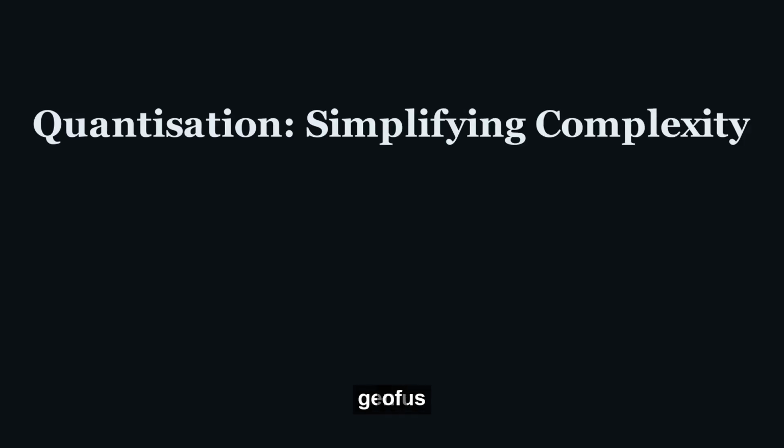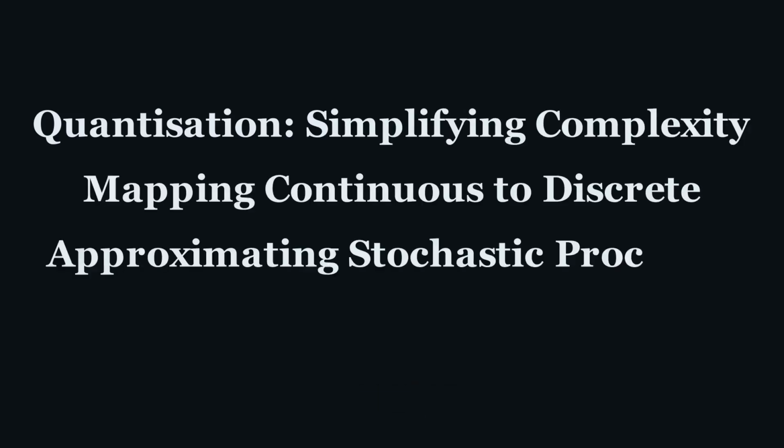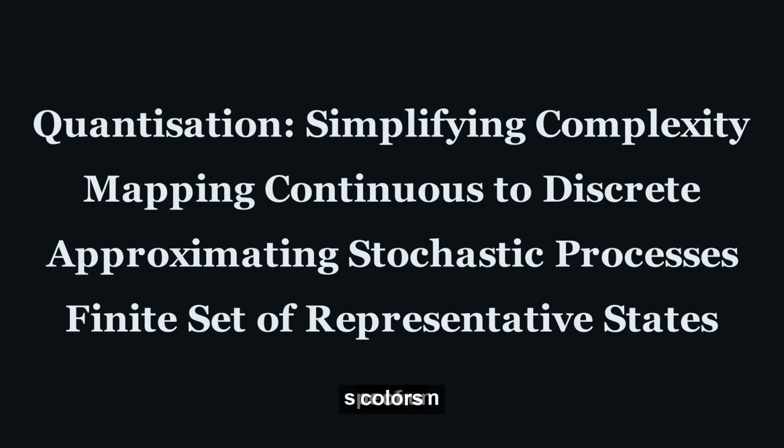This is where the genius of quantization steps in. Imagine you have a continuous spectrum of colors, but you only have a limited palette of paints. Quantization is the process of mapping all those continuous colors to the closest color in your limited palette. In finance, it means taking a continuous, complex stochastic process and approximating it with a finite, discrete set of representative states or points. It's like simplifying an infinitely detailed map into a subway diagram. You lose some detail, but gain immense clarity and computational efficiency.